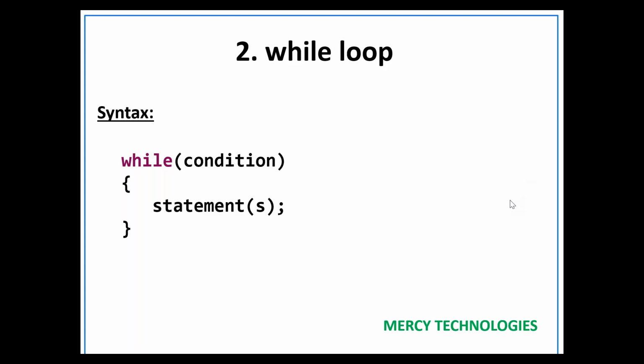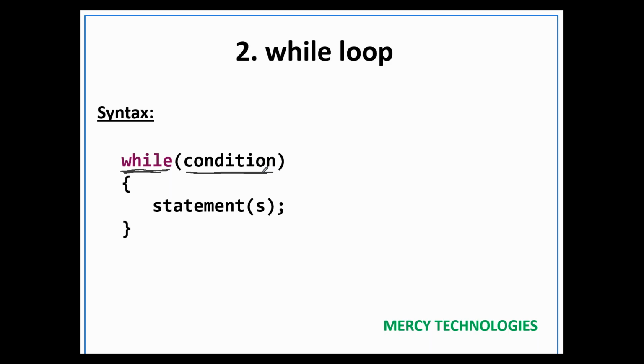The while loop should consist of a keyword called while. While is a keyword, right? If it is a keyword, we cannot use those words as variable name or class name or method name. While is a keyword, correct? Here we will be giving the condition.